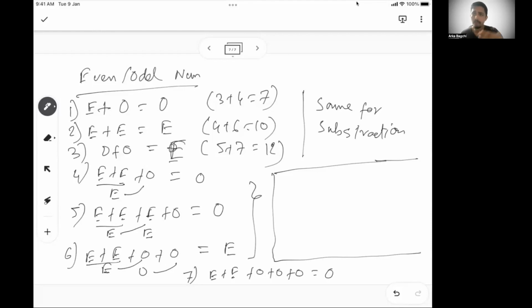And the same will be applicable in the first, second, and third example also. So if there is an odd number of odd numbers, your outcome will be odd.